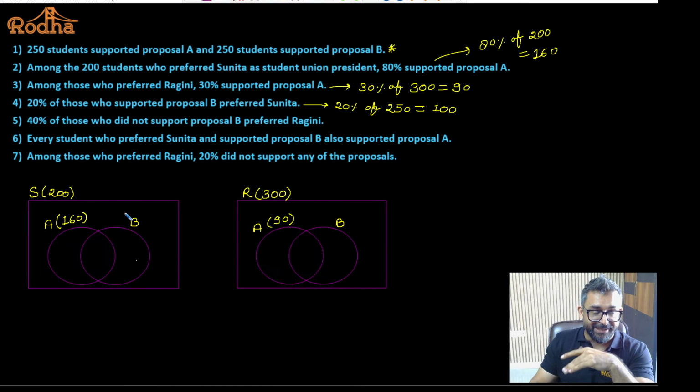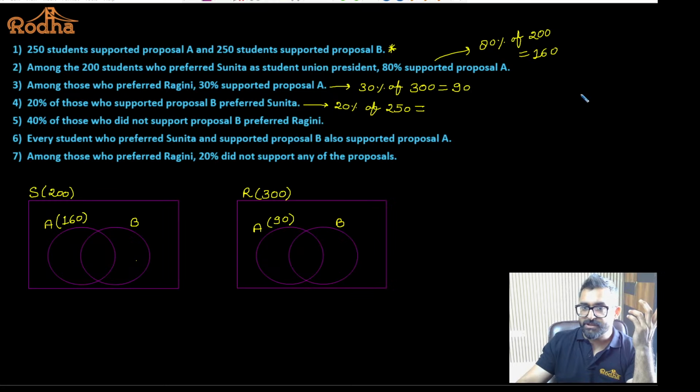That means if I look at the Venn diagram of Sunita and the number of students who are supporting proposal B and supporting Sunita as well, that will be what? Sorry, it's not 100, it's 50. I have written the wrong number, it's 50. I'm sorry. This will be 50. Okay, this is 50.